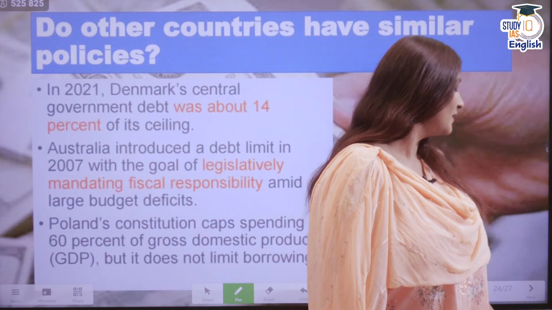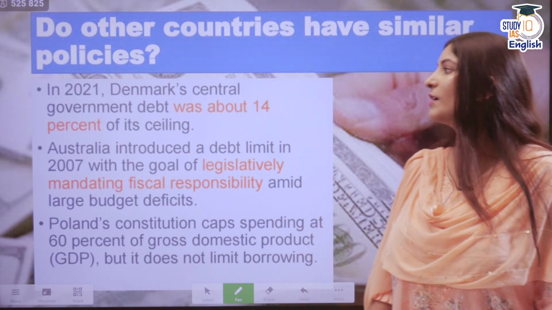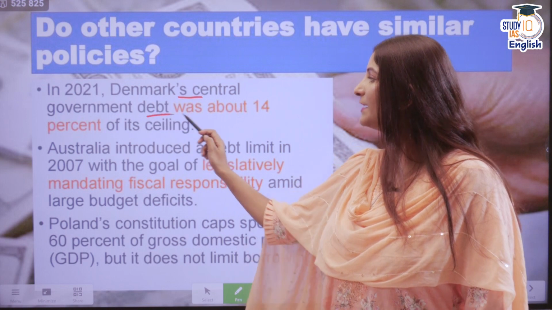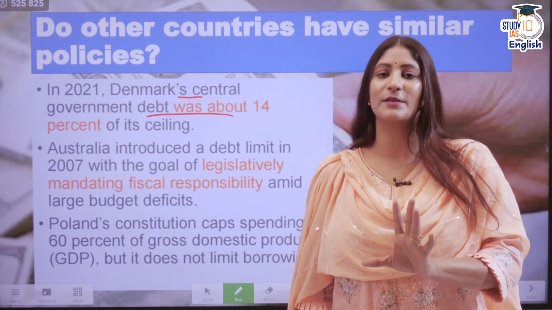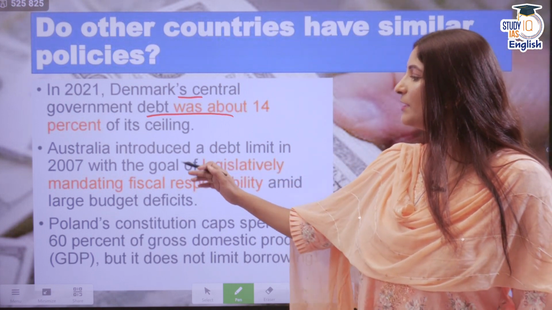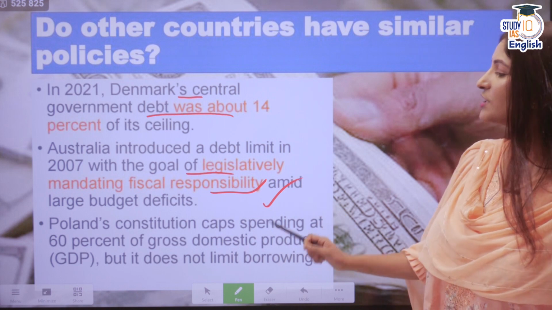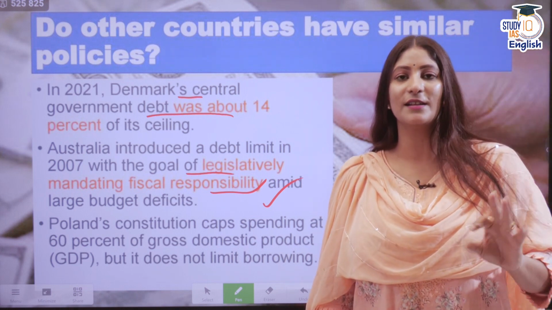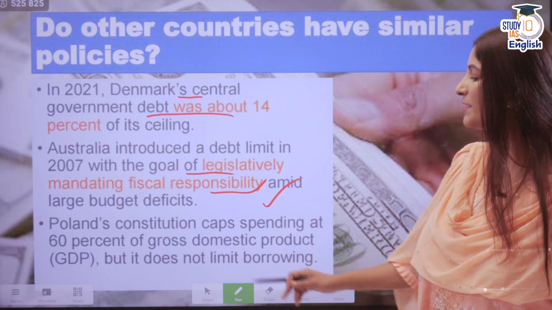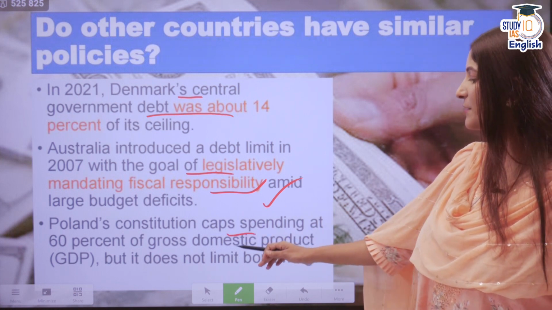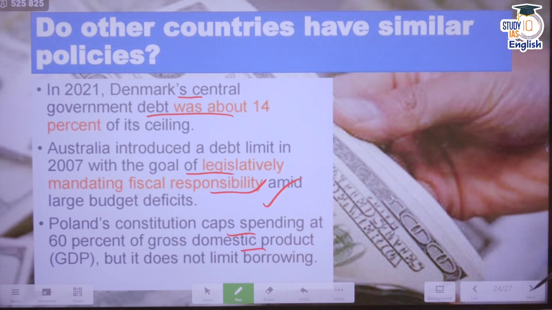It might not happen. The question is, do other countries also have similar policies? Yes, Denmark has and Poland also has. In 2021, Denmark's central government debt was about 14% of its ceiling. That means if you have a certain GDP, you can spend 14% of it. Australia introduced a debt limit in 2007 with the goal of legislatively mandating fiscal responsibility amid large budget deficits. If there is a large deficit, Australia wanted the government to be accountable for it. So it introduced the debt limit in 2007. Poland's constitution caps spending at 60% of GDP, but it doesn't limit any sort of borrowing. Alright, so I hope all this is understood by you.